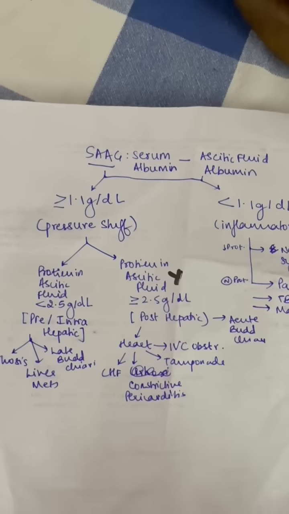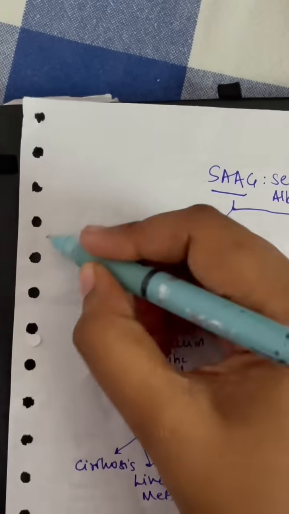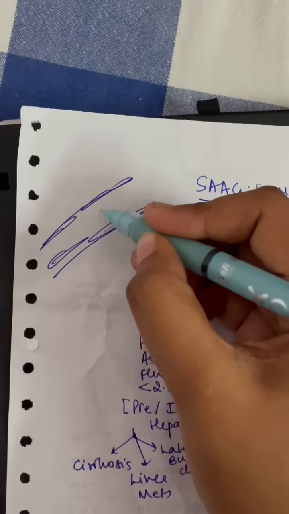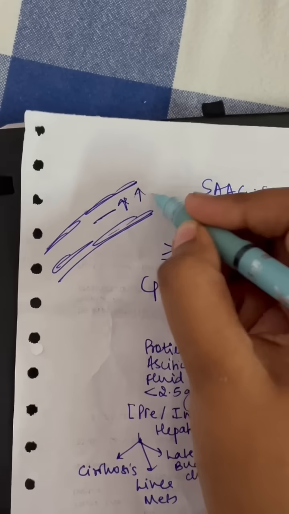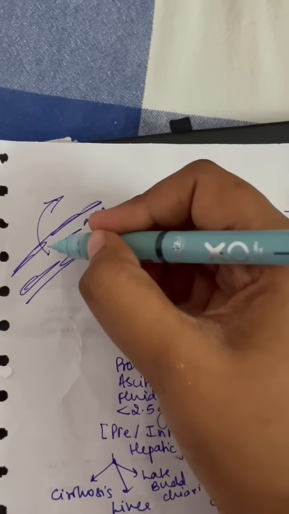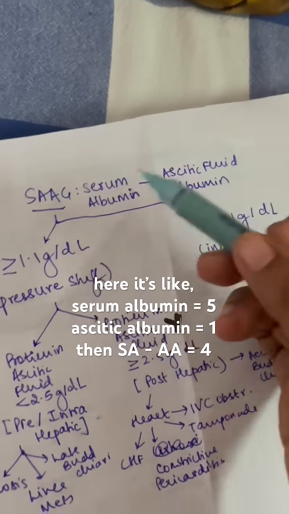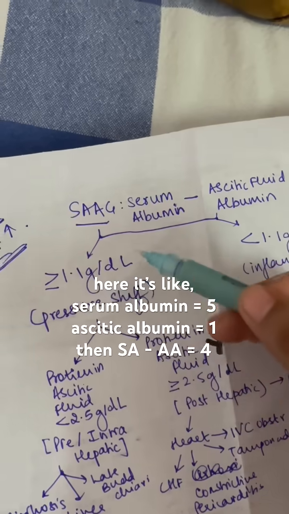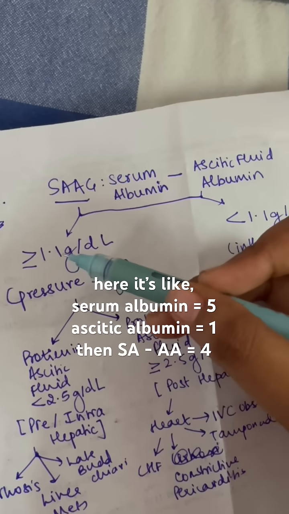So now let's just imagine that this is a random vessel. Portal pressure increases, there's increase in hydrostatic pressure here. There is transudation of fluid. Your proteins are too big to come out. There is barely any protein in the ascitic fluid, which is why the difference here that you see is more.